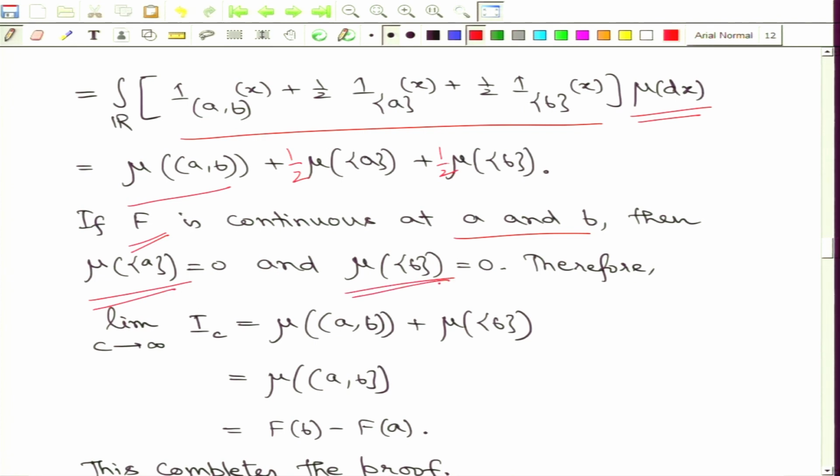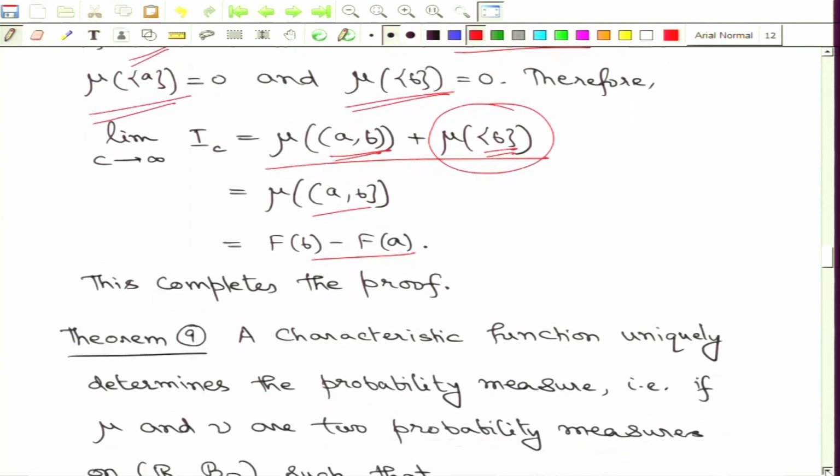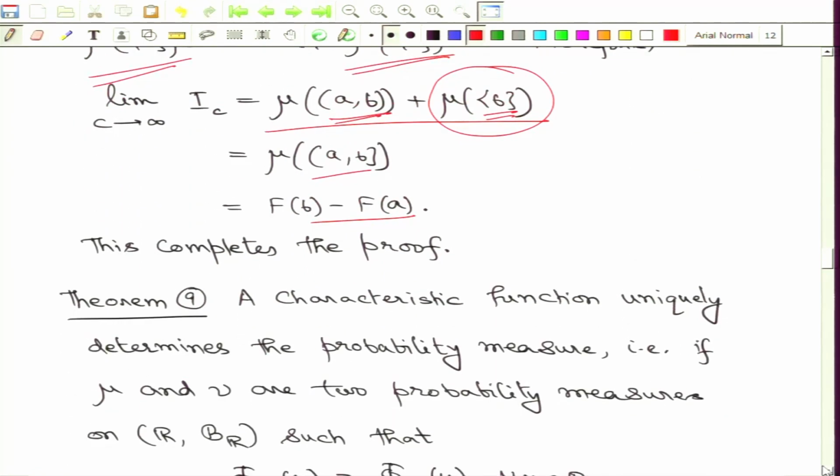So, this earlier limit can also be rewritten using this expression. There is no change because this quantity is anyway 0. Now, note that the open interval (a, b) together with the singleton b is going to give us the left-open right-closed interval (a, b], and that essentially links us to the difference of the distribution function values at b and at a. That is how we have managed to establish the result that we claimed earlier, and this completes the proof.